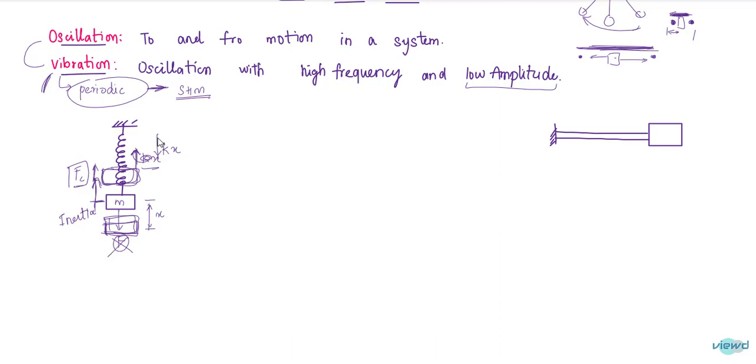So due to this the Kx will be acting downwards, and so this body from this position again moves downwards, and again due to inertia it reaches not this equilibrium position but below the equilibrium position, and again same happens. So this is called as vibration. So this is how vibrations are created. Then what is the simple harmonic motion?